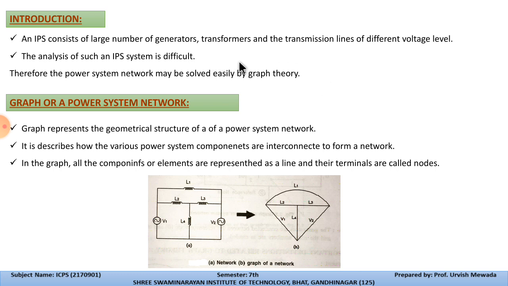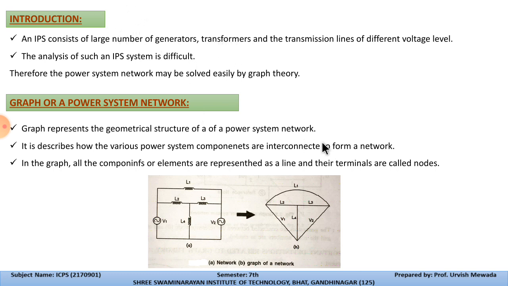Why do we apply this graph theory? In the interconnected power system, we interconnect all the generating stations to fulfill the load and generation demand, means to maintain the ratio of load demand and generation. As we connect all the generating stations in an interconnected manner, the circuit becomes complex, and whenever we want to solve that circuit, we need to use graph theory. Therefore we will study graph theory first.